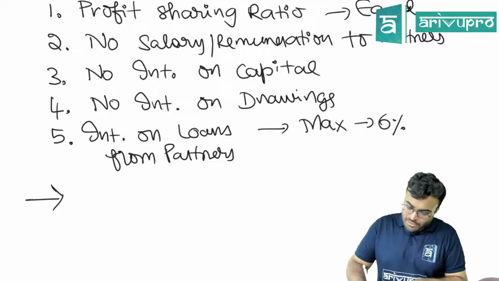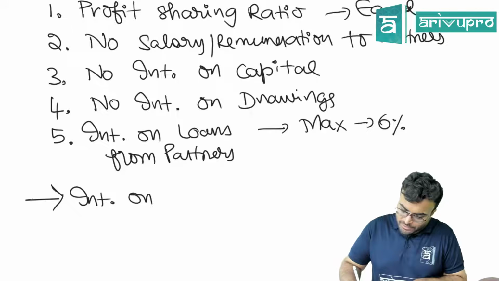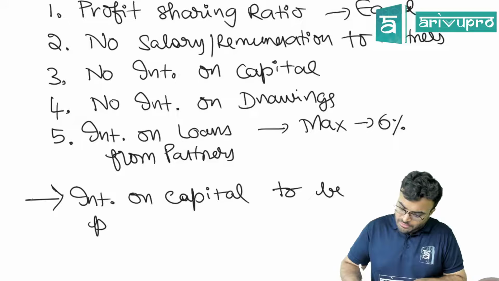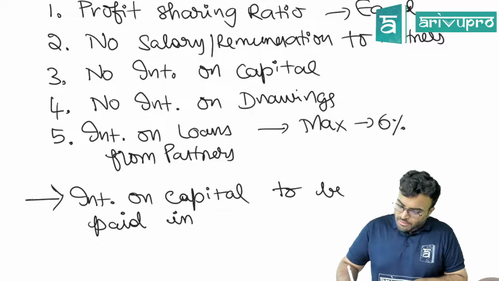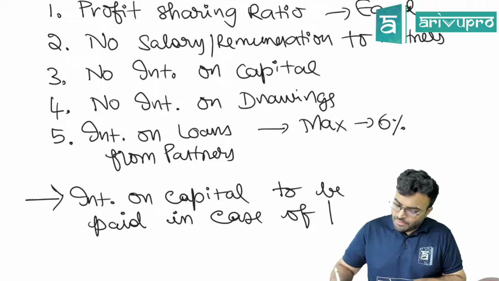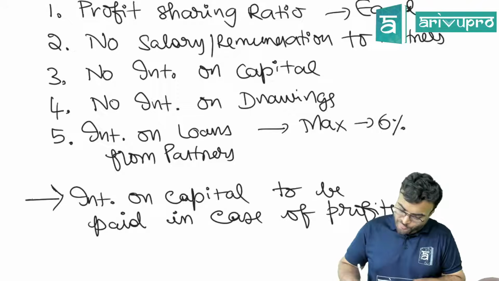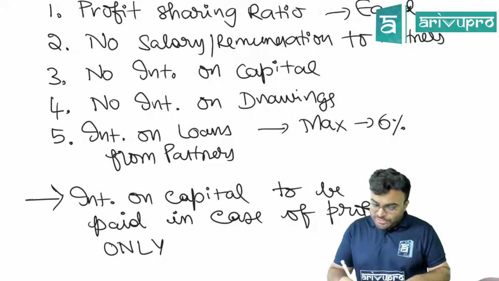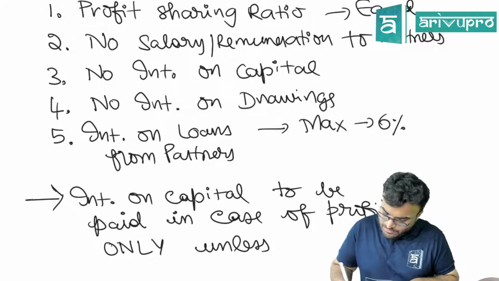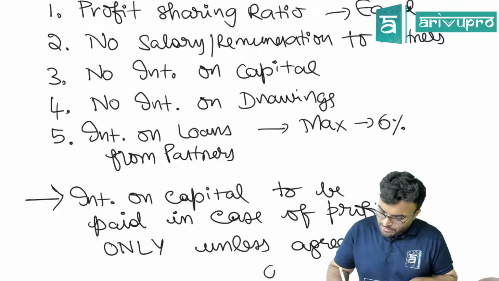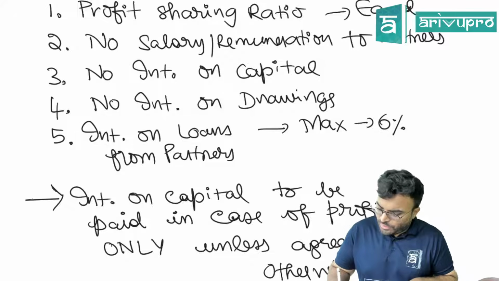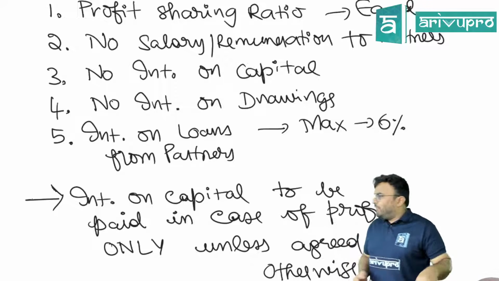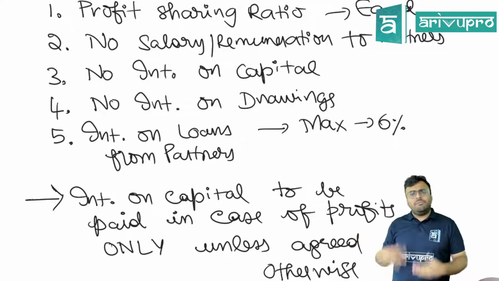That is interest on capital to be paid in case of profits only, unless agreed otherwise. What does it mean? Unless agreed otherwise means what? If at all we have agreed, whether we have profit or loss, we will pay interest on capital, no problem.